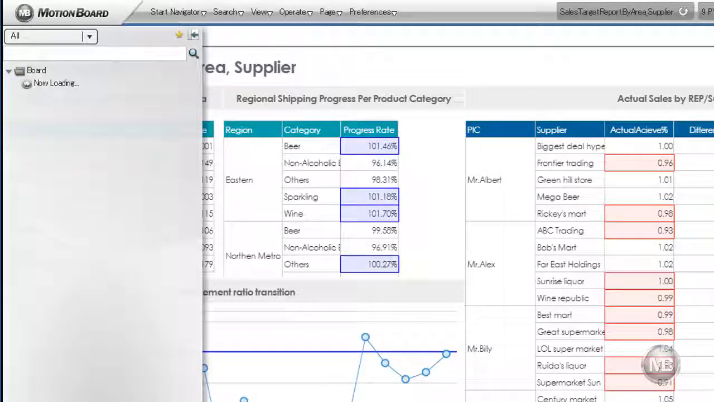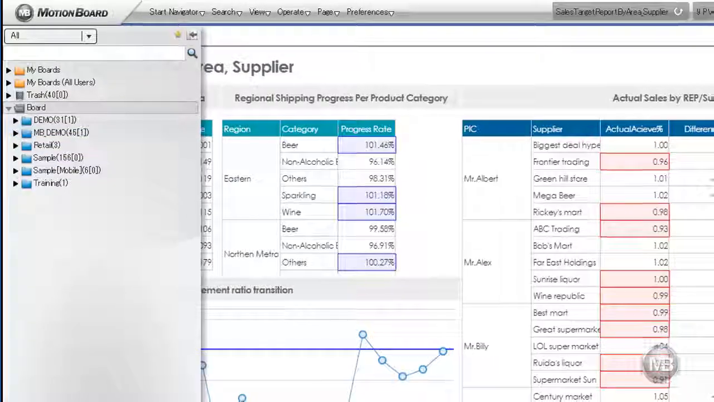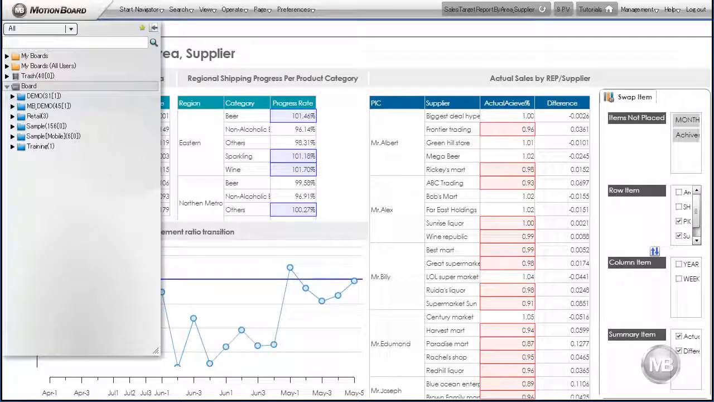There you have it. We have just completed our basic Motionboard tutorial, starting from creation all the way to publishing our dashboards.